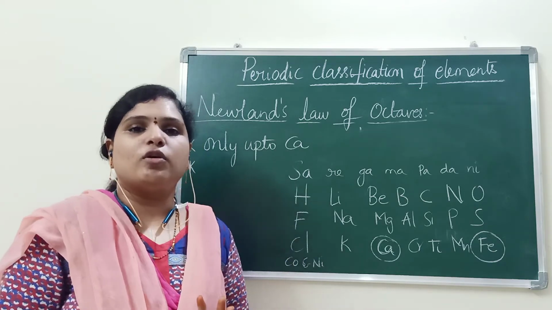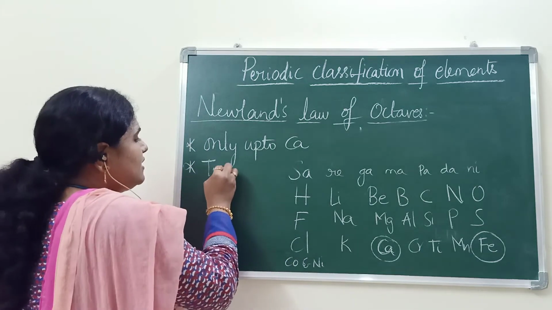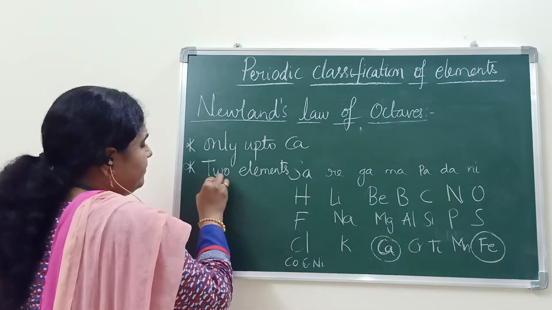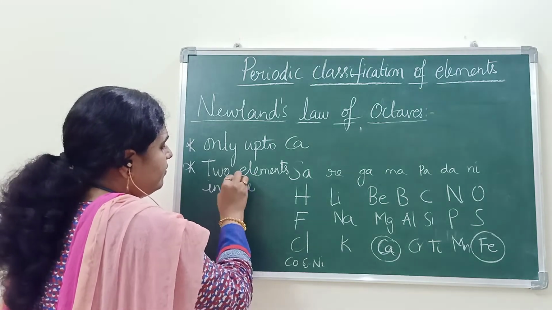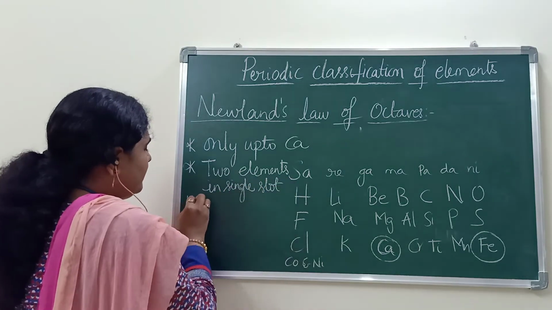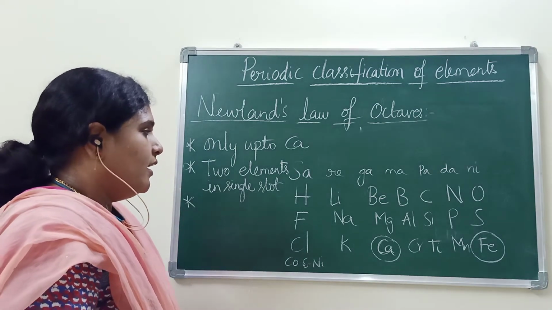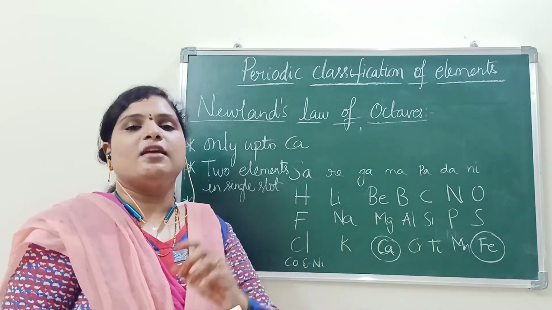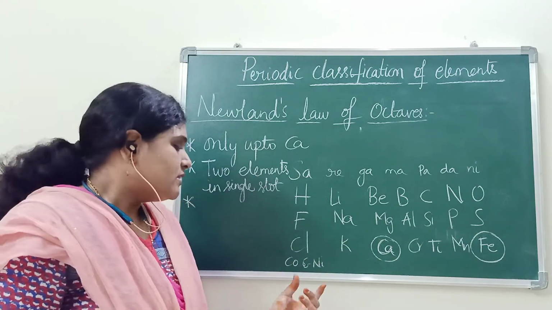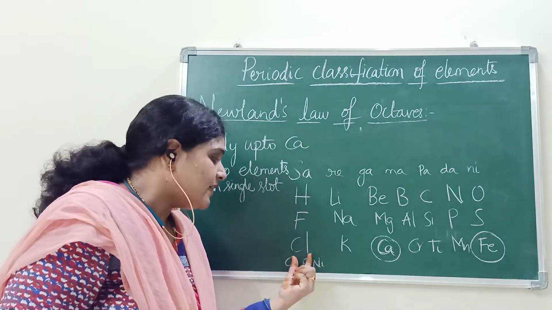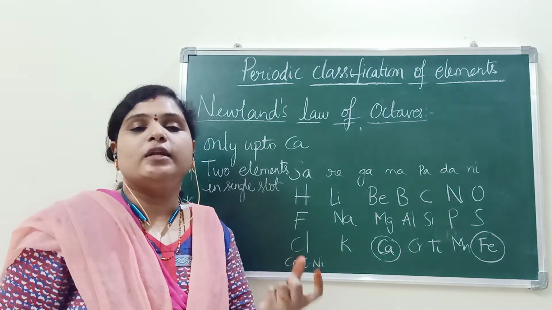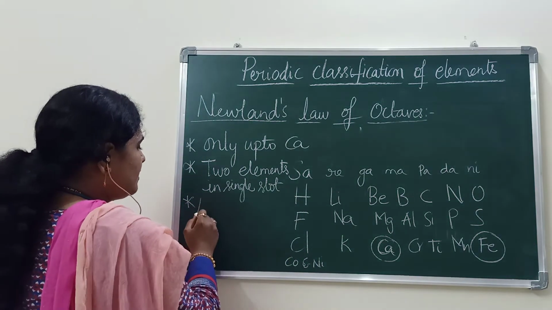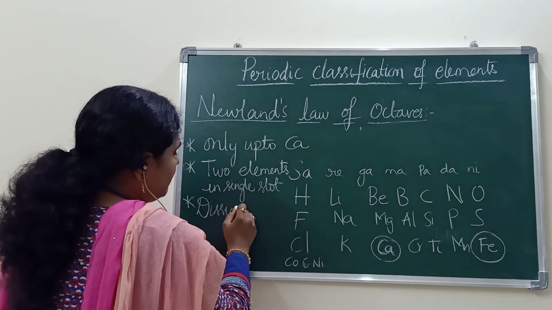That is one more drawback. And while arranging in the column, he placed dissimilar elements in the same column. See, cobalt and nickel are placed in the column of fluorine, chlorine and bromine. That is a drawback again.